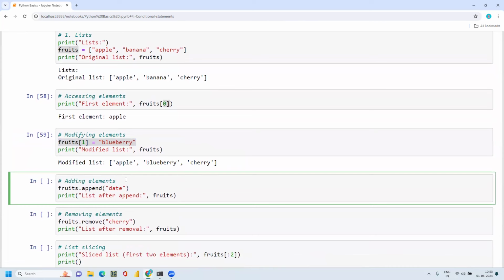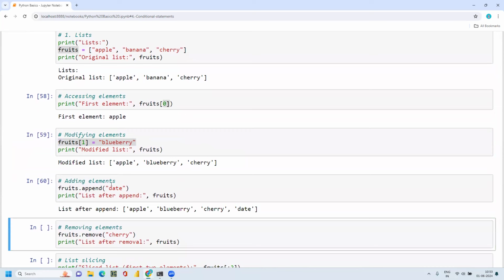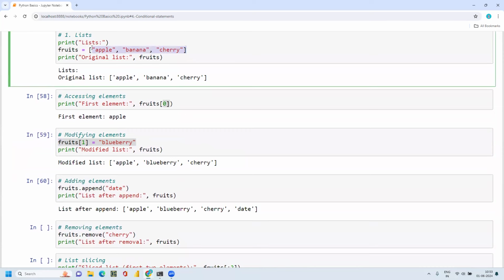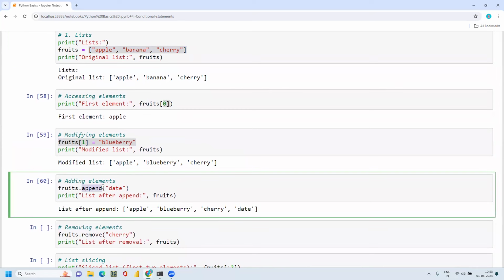Adding an element: for example, I wanted to add something to the list. This is the original list, and I wanted to add a fourth element. The append method will add a new element to the existing list.